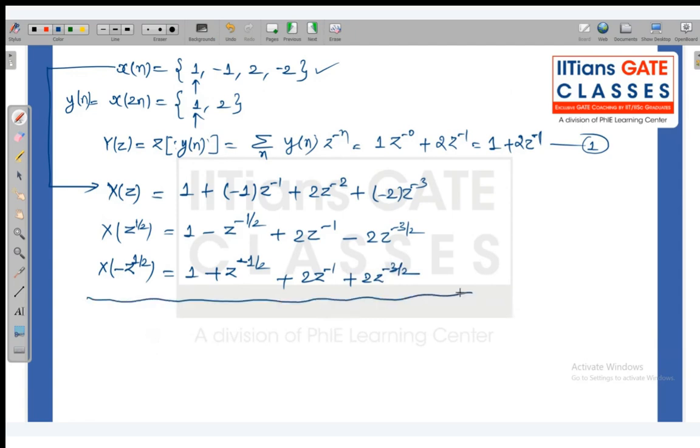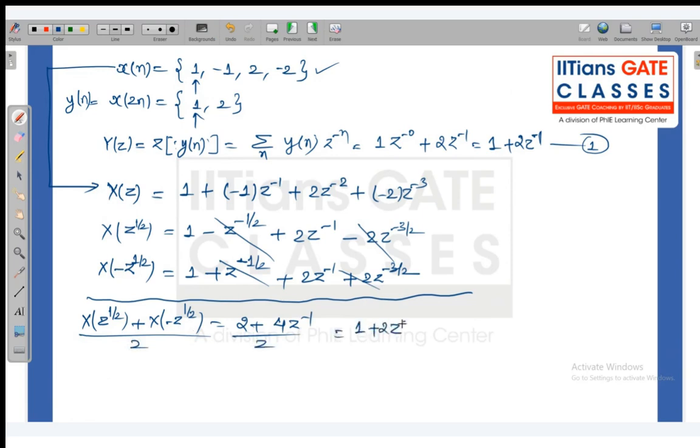Now if you can see this, if I add these two equations, that is x of z to the power 1 by 2 plus x of minus z to the power 1 by 2, then I will get 2. This will get cancelled, this will get cancelled, and we will get 4z inverse. So if I divide by 2 on both sides, then I will get 1 plus 2z inverse. This is equation number 2.